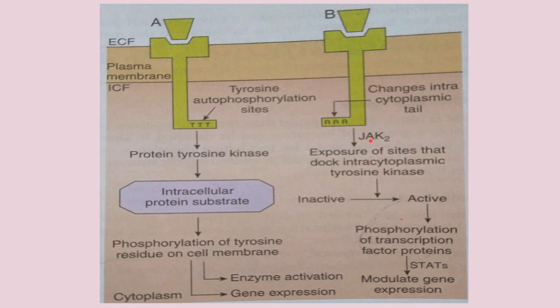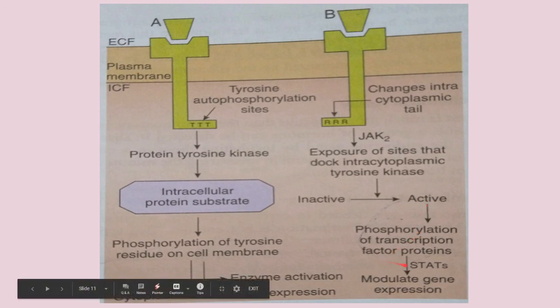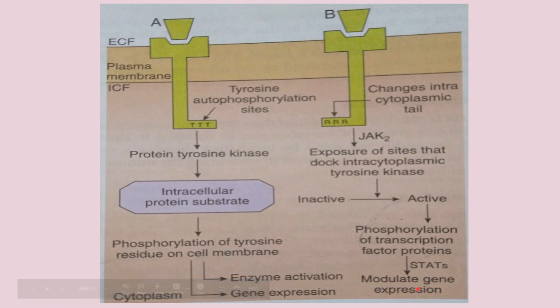JAK2 is the Janus tyrosine kinase. Because of this there is conversion of the inactive tyrosine kinase to the active form, and after this there is phosphorylation of transcription factor proteins, which is converted into modulated gene expression with the help of the STATs. What is STAT? STAT is the signal transducer and activator of transcription, and because of the modulation of gene expression, the action of the hormone occurs inside the cell.